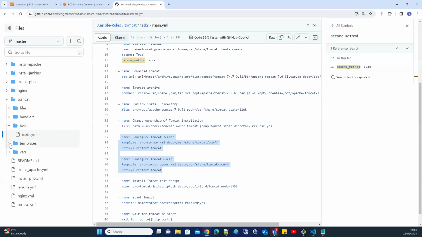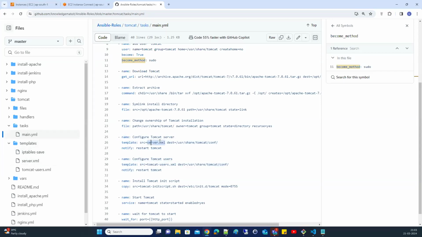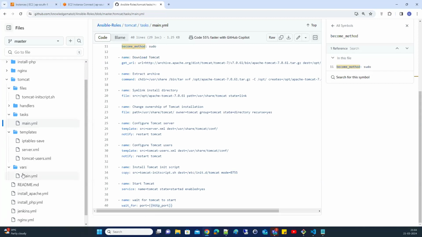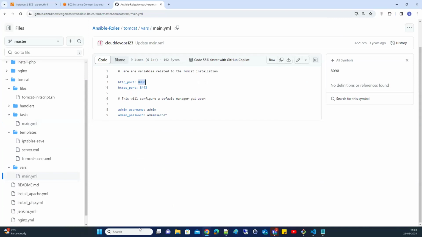And here, you're copying some files. This server.xml file from your source, that means from the current role, you're copying to the /usr/share/tomcat conf location. You're copying one more file, the tomcat users file, under this conf location, and you're copying your init script to the init script location. Then you start Tomcat and wait for Tomcat to start. Which port to wait for? The HTTP port, which is already mentioned in curly brackets as 8090.